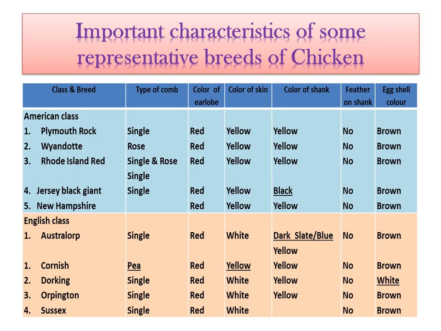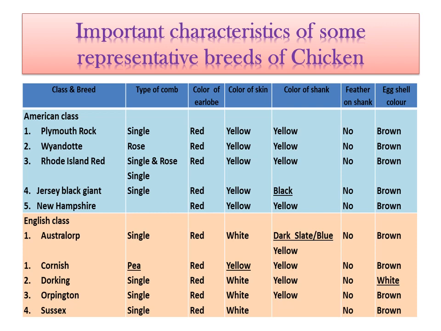Color of skin is yellow. Color of shank also in all breeds is yellow, except only Jersey Black Giant, which has black color shank. There is not any type of feather development on the shank, and eggshell color always will be brown. Another one is English class, which includes Australorp, Cornish, Dorking, Orpington and Sussex.